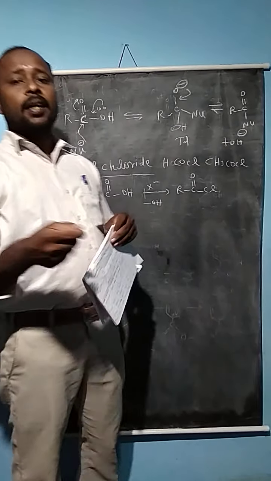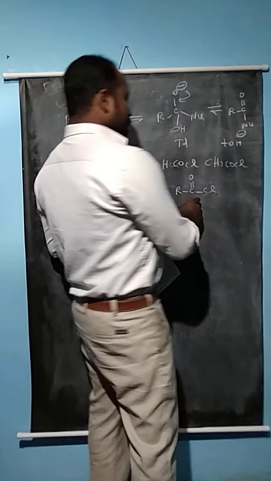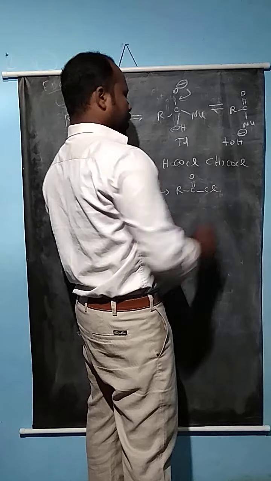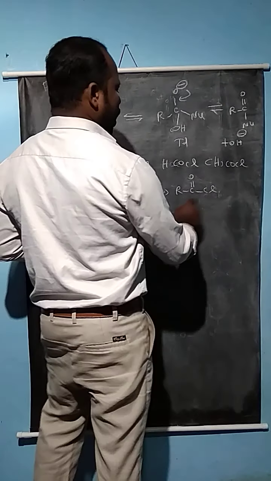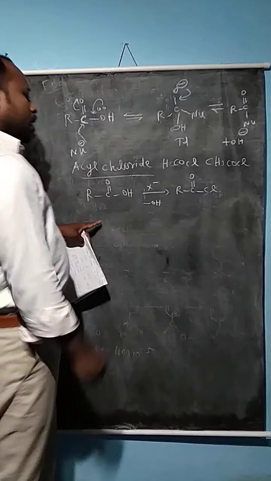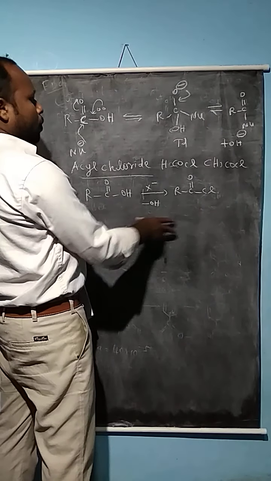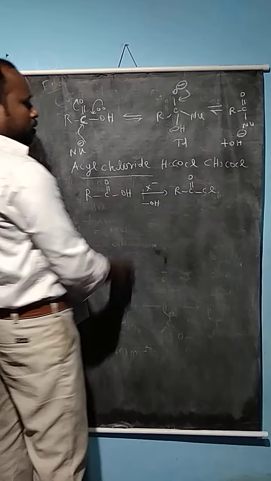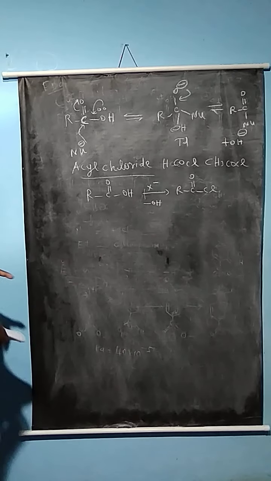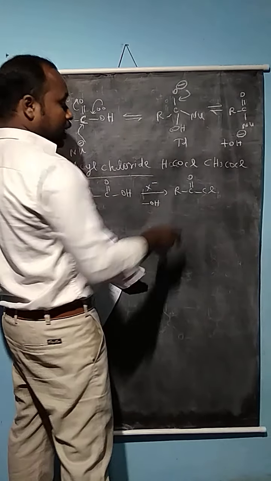Compare carboxylic acid and acyl chloride. The acyl chlorides have lower boiling points because hydrogen bonding is not present in acyl chloride compounds. So compared with carboxylic acid, the boiling point is very low. It is a colorless liquid compound. Similarly, acyl chloride is used to prepare other acyl compounds.